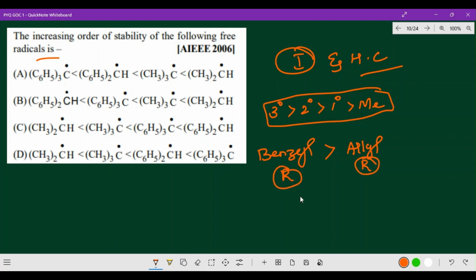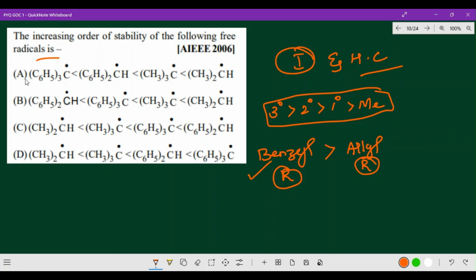More resonating structures are always more stable. Which has more resonating structures? Definitely benzyl. And mainly, tertiary, secondary, primary and methyl. Whether aliphatic or aromatic does not matter; tertiary, secondary, primary, methyl is the way we have to consider.